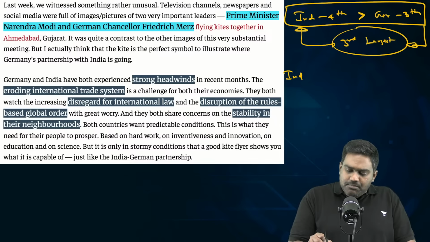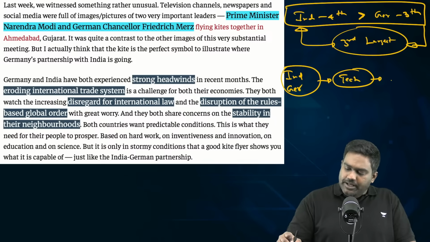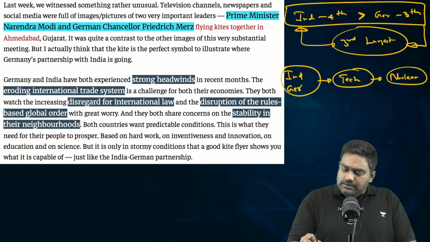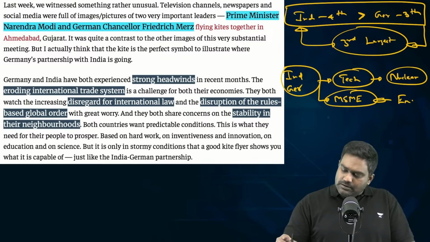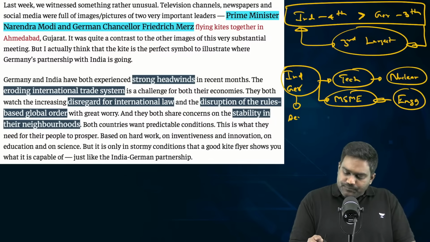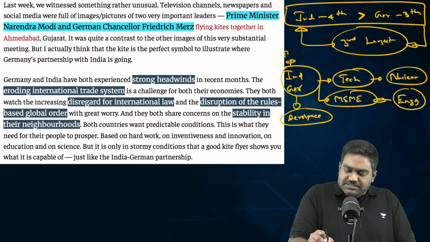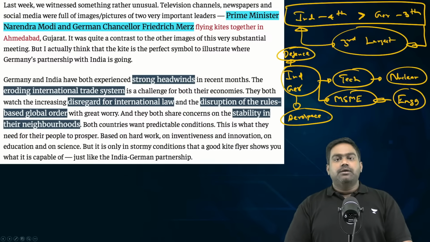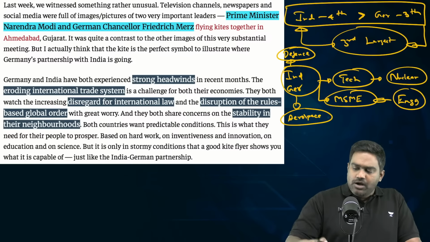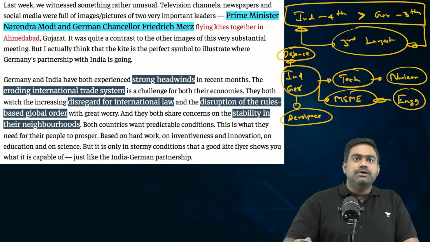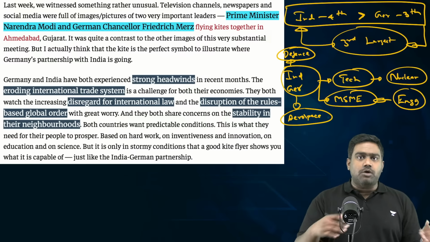India and Germany are very important trading partners, especially in the domain of technology, including the nuclear sector, as well as the engineering industry, with focus on micro, small, medium enterprises, in the domain of aerospace, in the domain of defense and armaments. So, across different sectors, India and Germany are key partners of each other. India overtaking Germany very soon is going to be a great opportunity for both the countries. We not only have common ideals and principles, we have common interests.